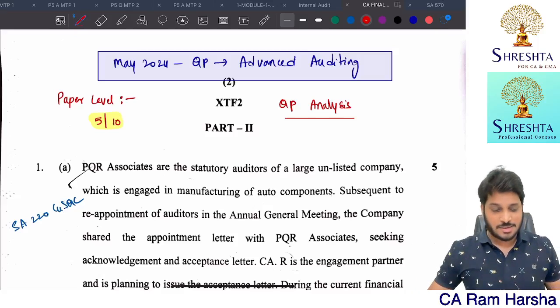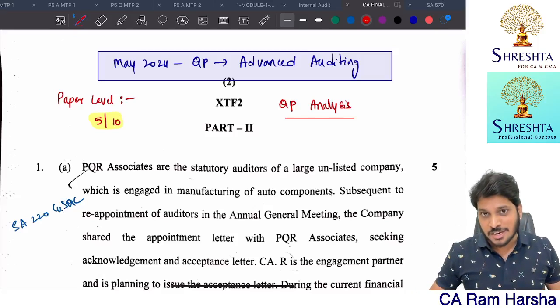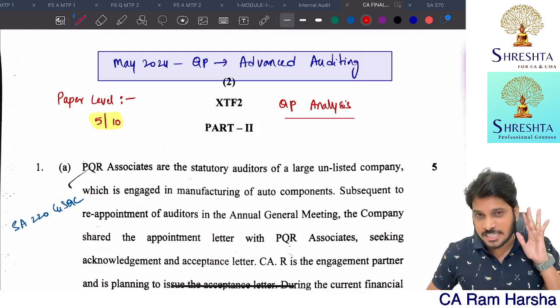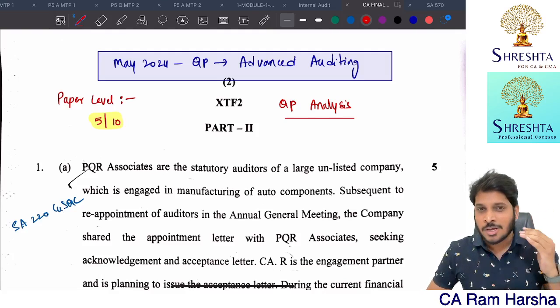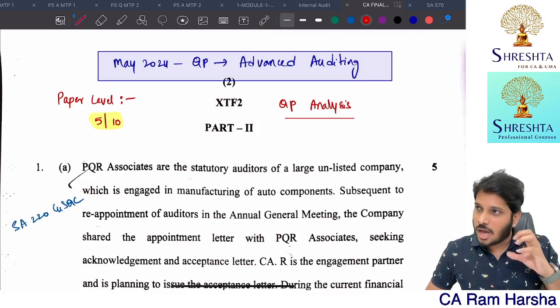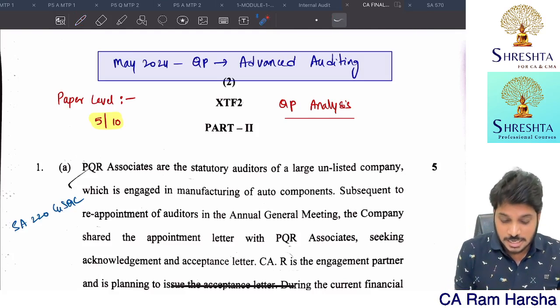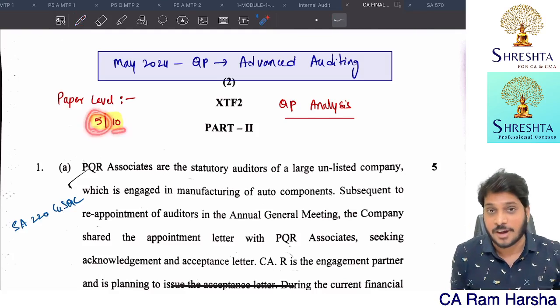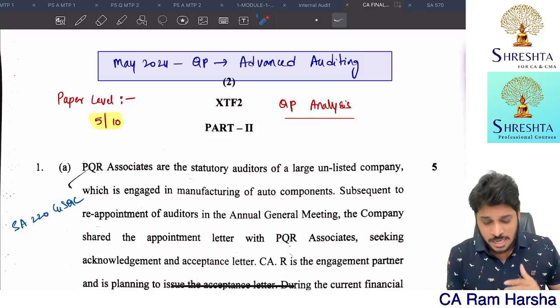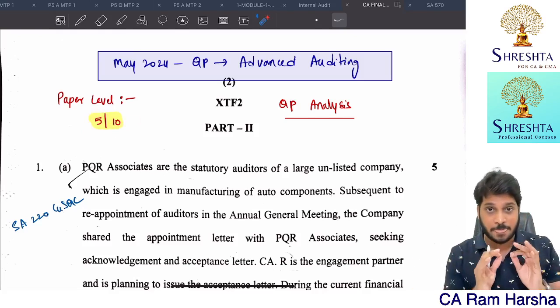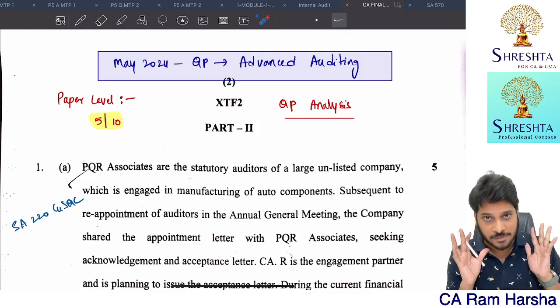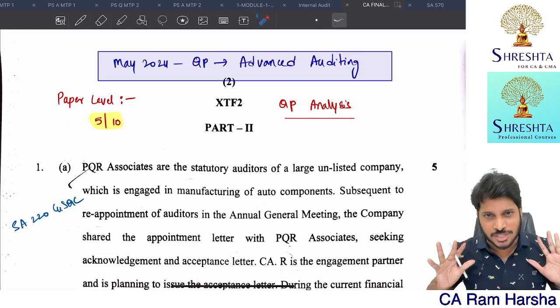So let's begin the CA Final Advanced Auditing paper analysis, and I hope every student wrote this paper fantastically, because it's one of the... I cannot say easiest paper or tough, but it's a moderate paper. If you ask me the level of toughness out of 10, I can give 5 out of 10. If 10 is the toughest paper, the level at which this was asked is 5. Pretty direct questions, the majority of them.